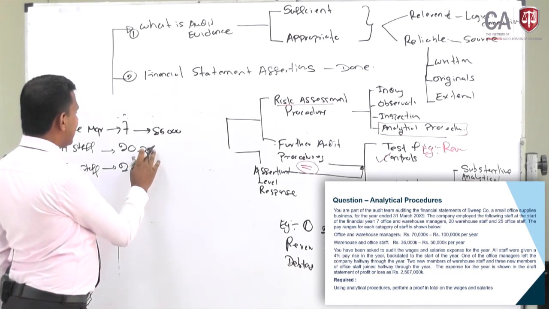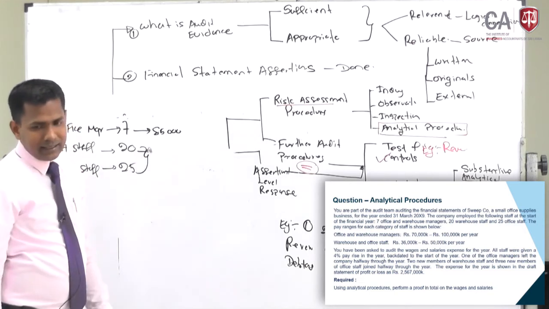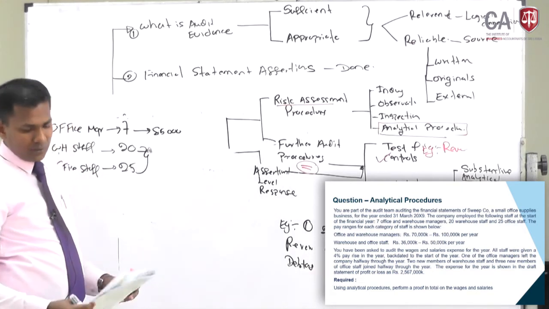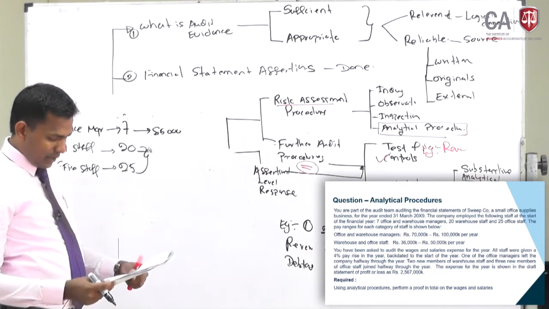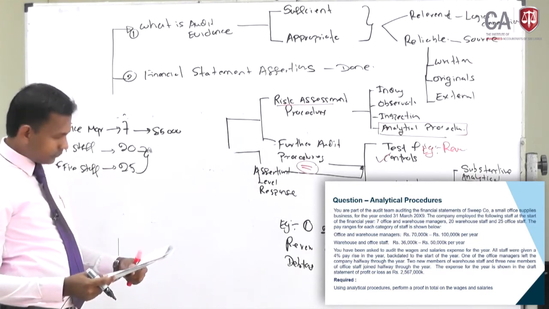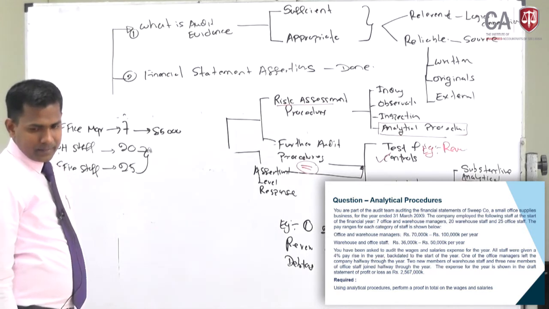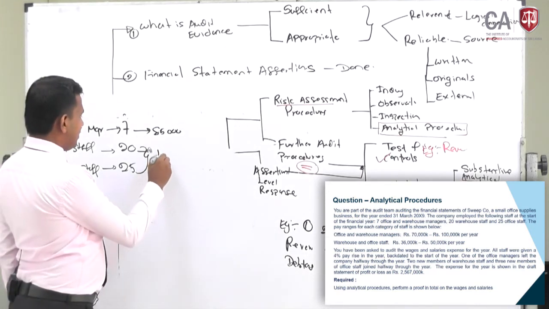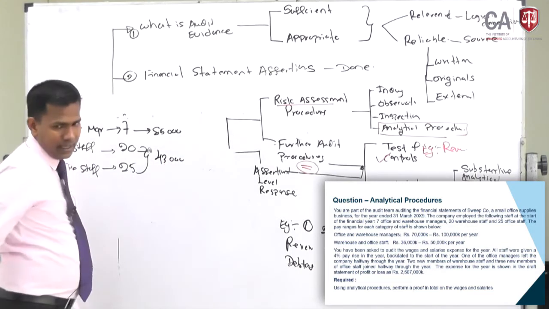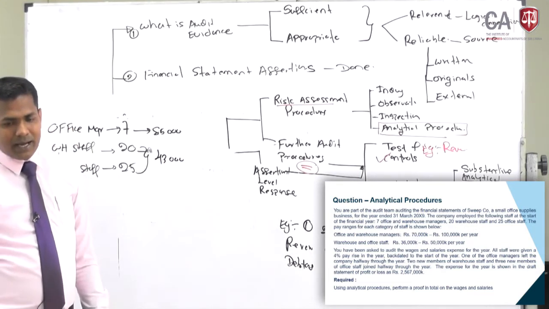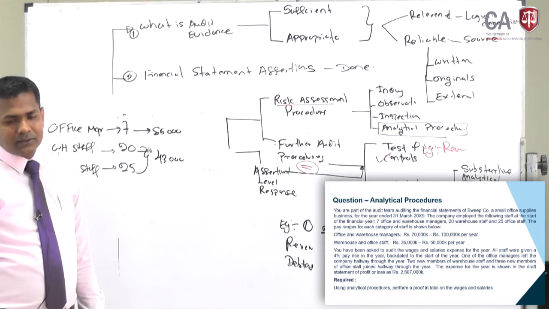For the other category, the range is 36,000 to 50,000, so the average salary is about 43,000 if I am not mistaken. Yes, 43,000. Then it says you have been asked to audit the wages and salaries expense for the year.